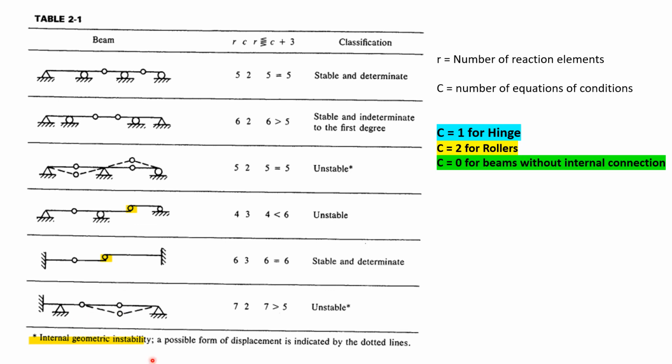If I apply load, it will move like this. Whenever this is pinned and immediately a roller is there, if you have a support, it's not a problem. Otherwise, even if it is a fixed support or a hinge support, apply load, it will go like this. So that becomes unstable.